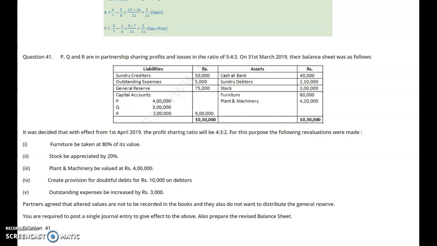So this way, 12,000 here will be debited, then 20,000 again will be debited here, 10,000 again on debtors to be debited here, and 3,000 also debited here. So when we calculate this way, we will find some different results of the revaluation, but basically there will be a loss on revaluation. Now coming to the second aspect, the general reserve of 75,000 is given. They also do not want to distribute it.